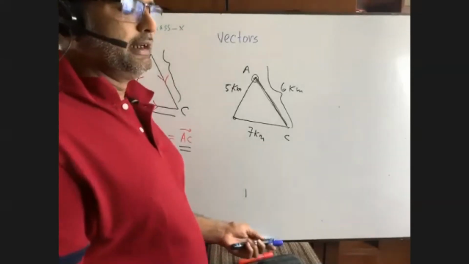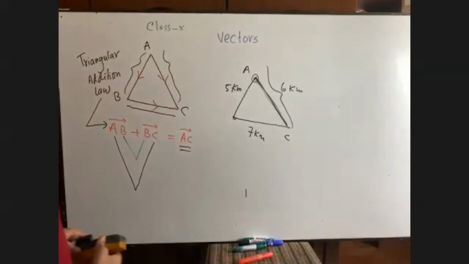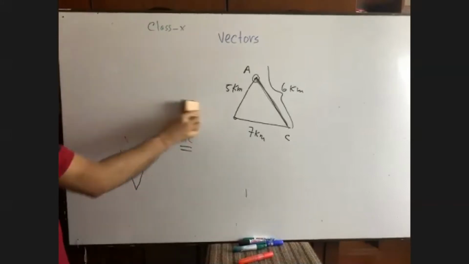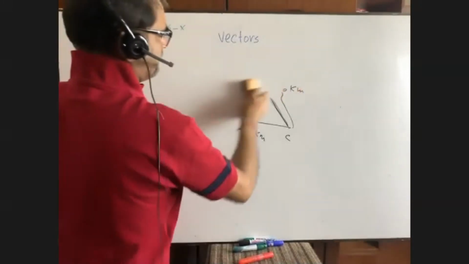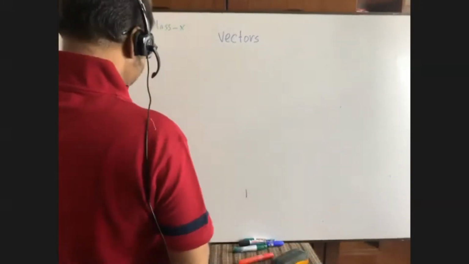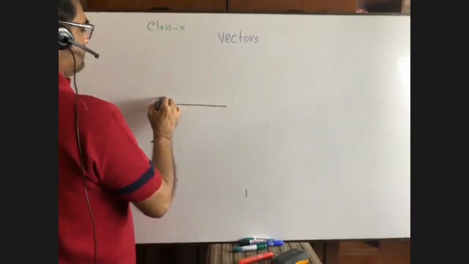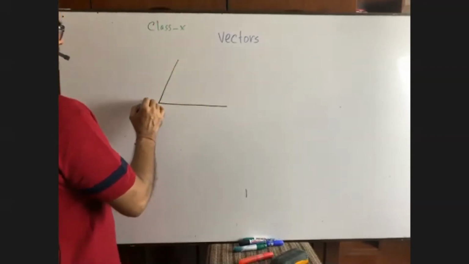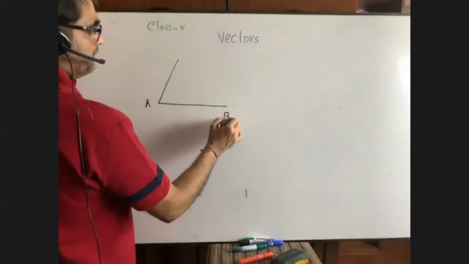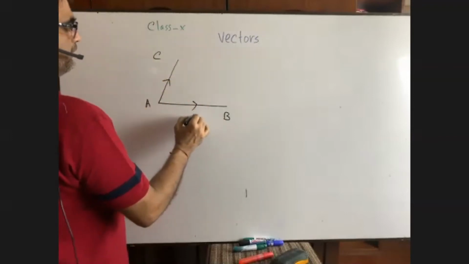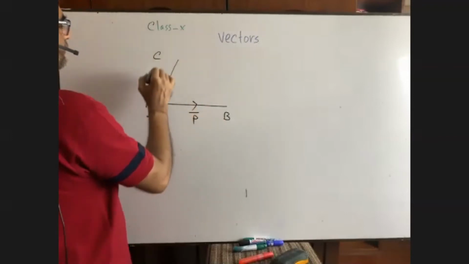Sometimes it is given in the question of 2 marks. In question number A, they state the triangular addition law of vectors. Then you have to do this. But if the math is given like this, suppose it is A, it is B, and it is C. It is P vector, it is Q vector.